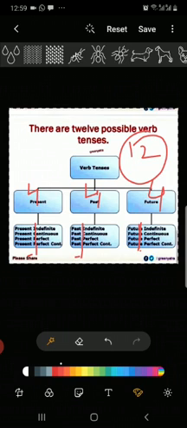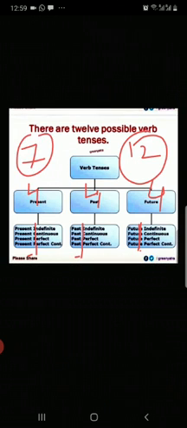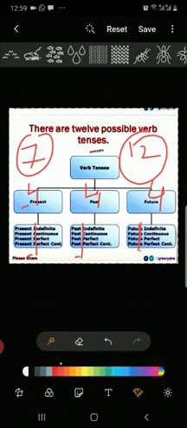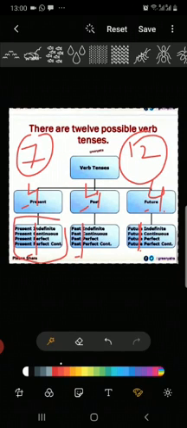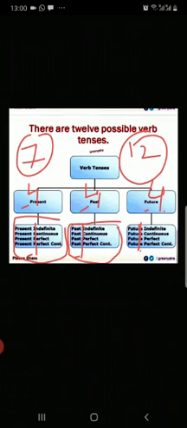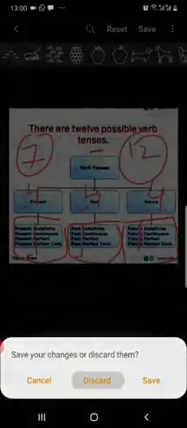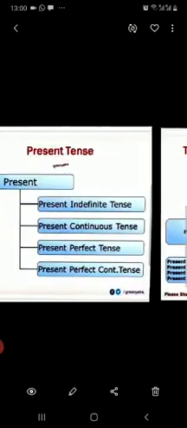Same in future also. So, dear students, to learn all these 12 types, you need to learn only 7 words. How? 7 words. First word is present, second is past, and third is future. Then you need to learn indefinite, continuous, perfect, and perfect continuous, because these are the parts which are added to these tenses. In first part, you can see these four parts are added with present. Next, these four parts are added with past, and next, these four parts are added with future. So, we can see we have 12 tenses.